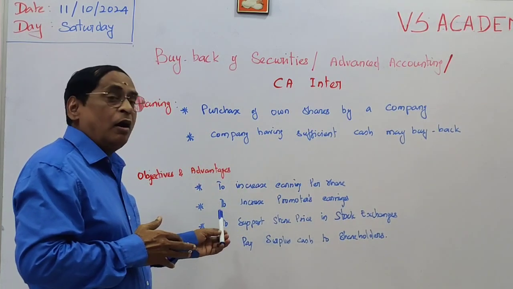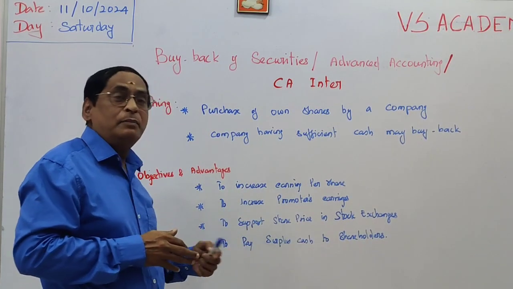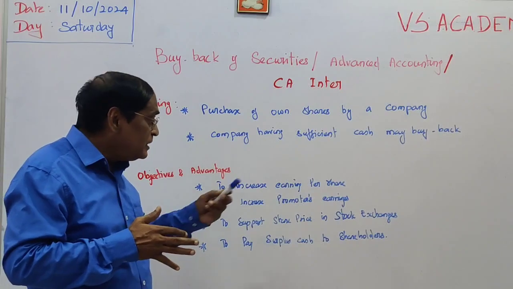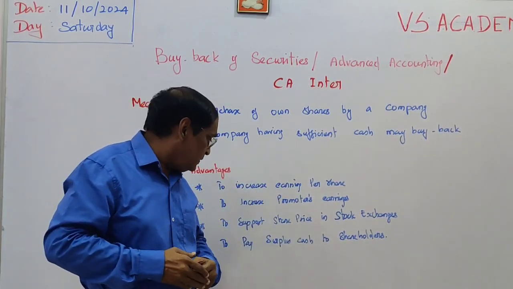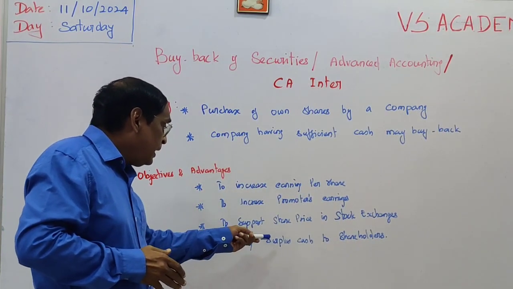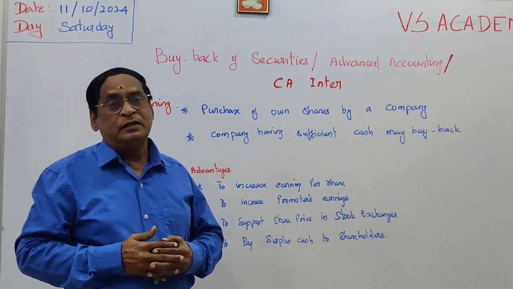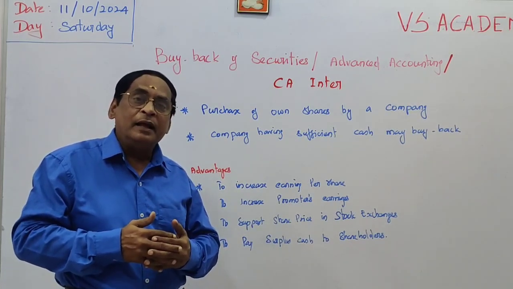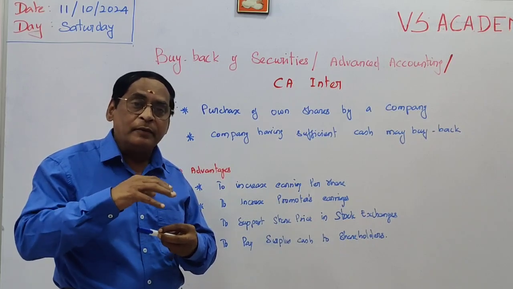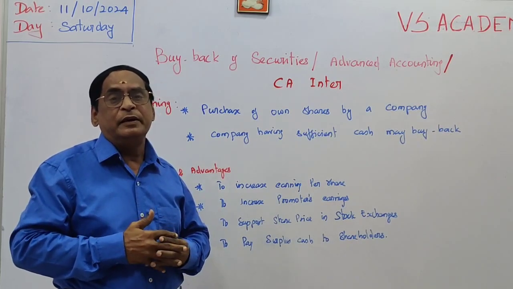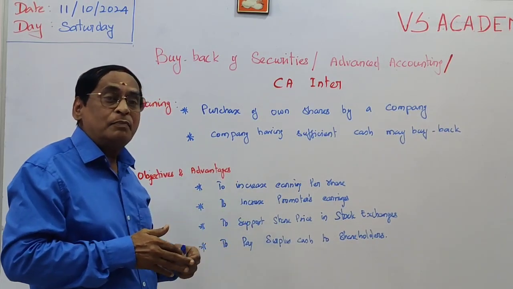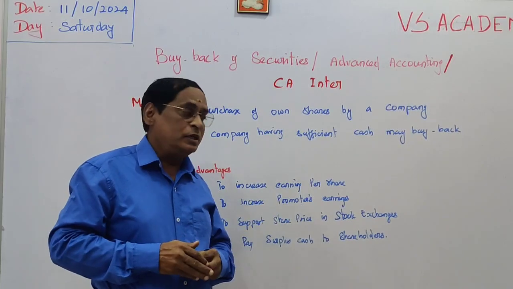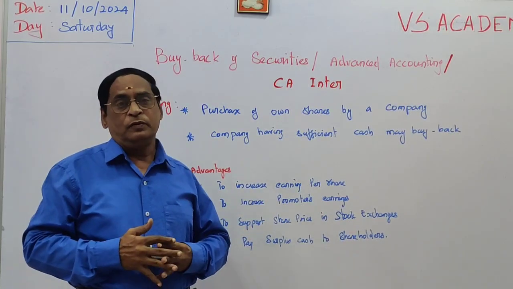Automatically, if you buy back, the supporting price of our shares in the stock exchange will increase. And then we pay surplus cash to the shareholders. For example, if you are buying back, normally the number of shareholders will be lower, so out of the cash surplus, it will be shared among the existing shareholders. So, that share will be more.